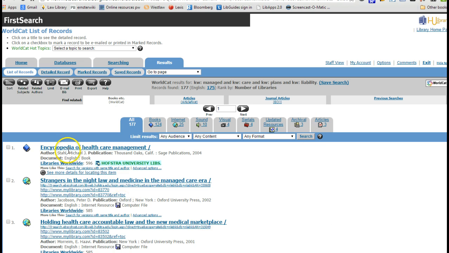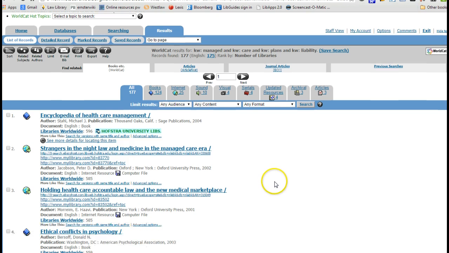And sure enough, Encyclopedia of Healthcare Management. That might be more management oriented than law. Here's that Strangers in the Night, second entry, the one that we saw in the Hofstra Law catalog. Notice that this one actually tells us it's at Hofstra, so maybe if we're here, we might want to go and take a quick look. Okay, so that is using catalogs to find treatises. We'll talk about the other methods in class.